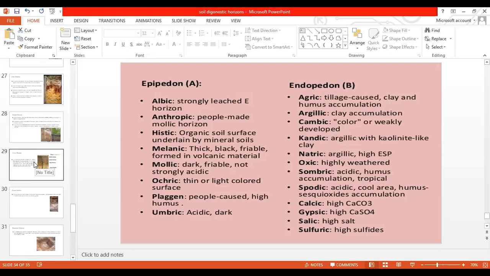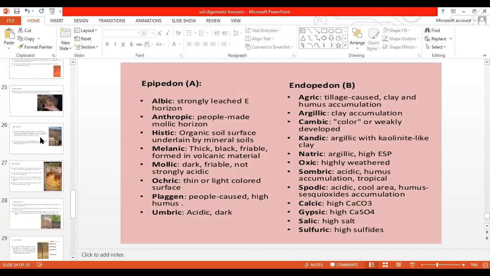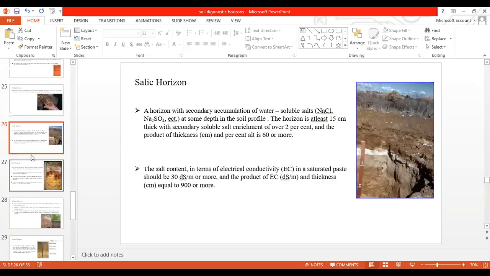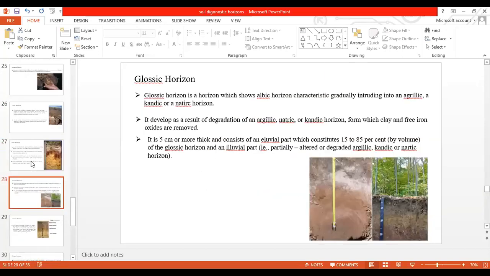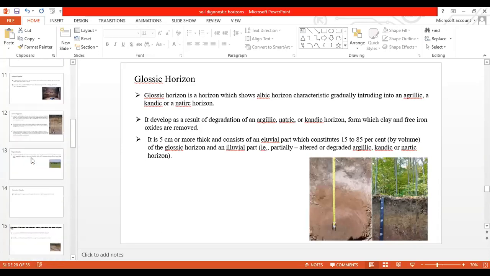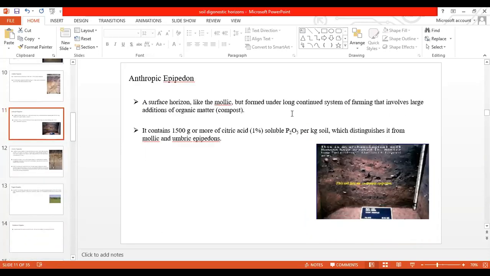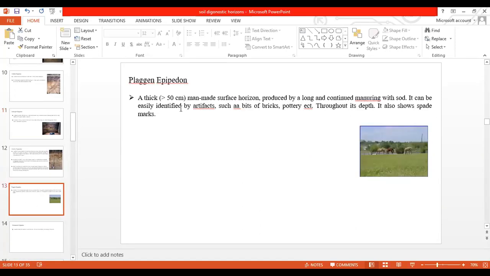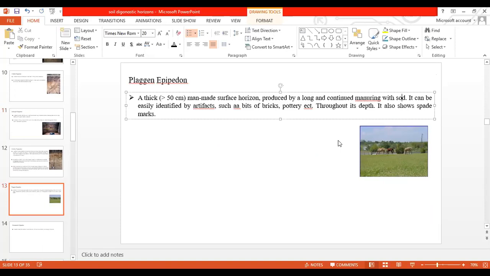Both are similar, though I can't say the same. I am just asking that in the last slide it was given as plaggen. Yes, you can see a continuous system of farming is involved here, with an addition of high organic matter, sometimes compost. And this one you are asking about, plaggen, is given as a sod that includes bits of bricks and pottery. It includes bits, and that is the explanation for this.